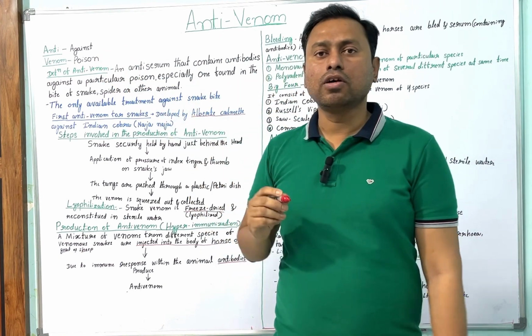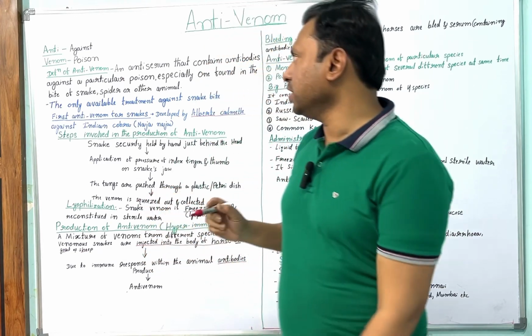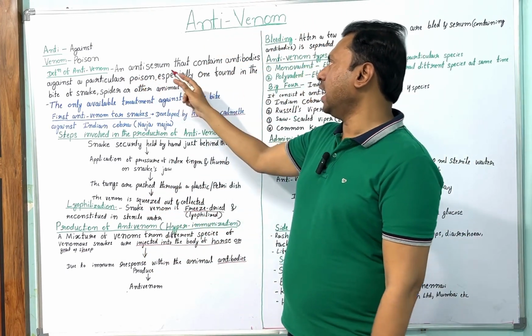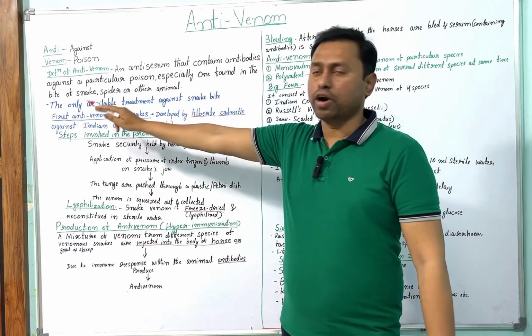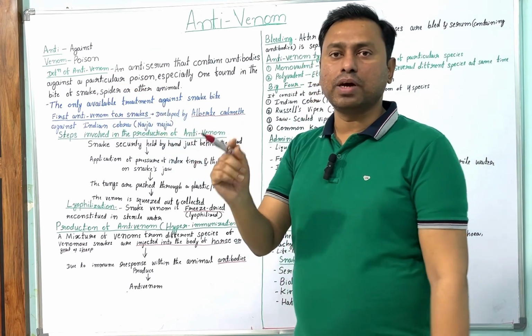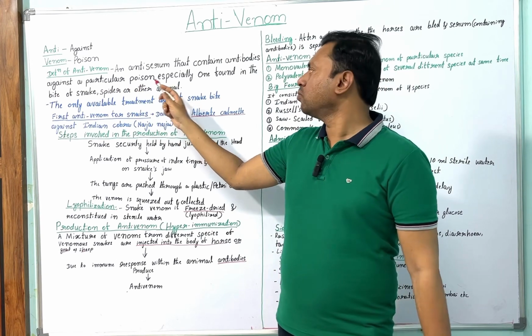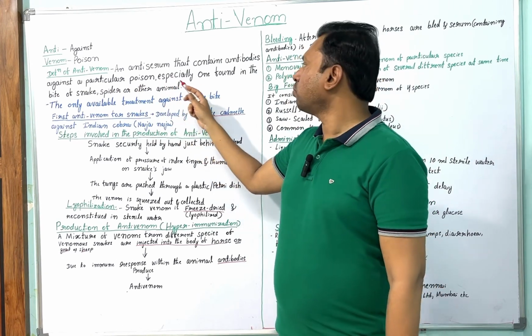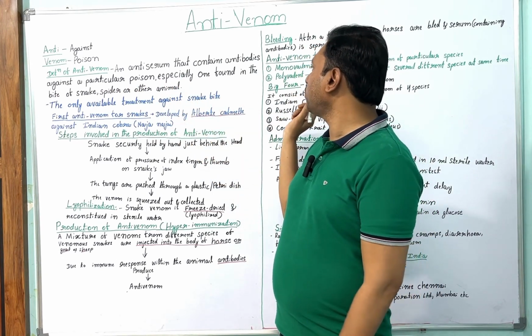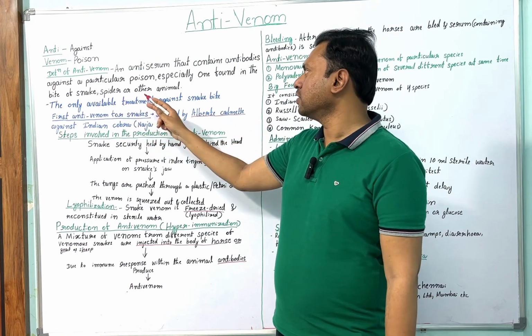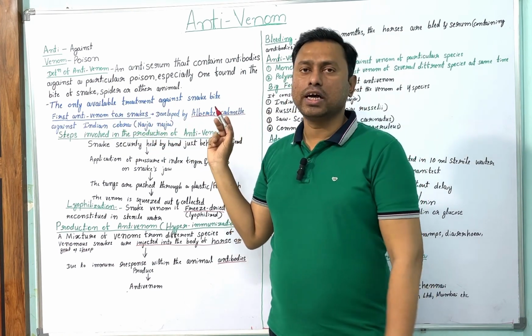Now the definition of anti-venom: it is an anti-serum that contains antibodies. That is, the blood serum that contains the antibodies against a particular poison, especially one found in the bite of a snake, spider or other animal.